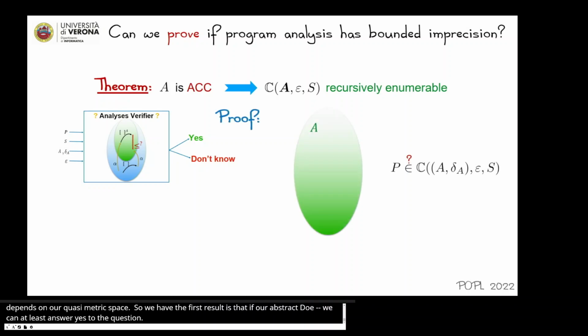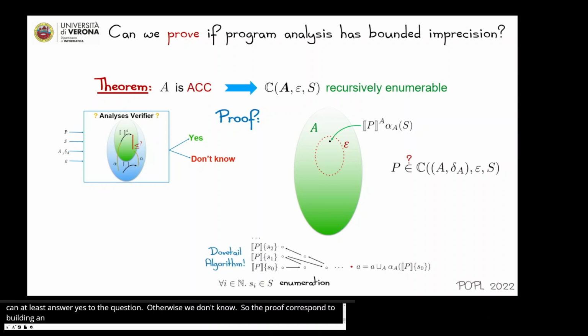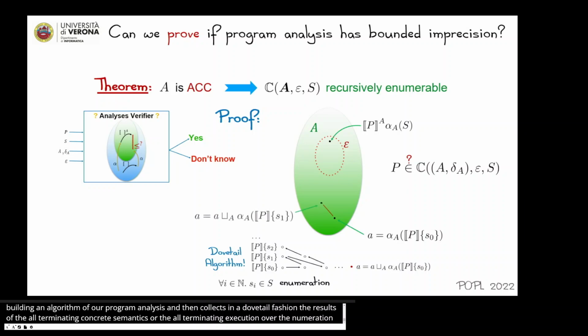So the proof corresponds to building an algorithm that just runs our program analysis and then collects, in a dovetail fashion, the results of all the terminating concrete semantic executions over an enumeration of our input set S, and then it starts collecting these results, following a chain.